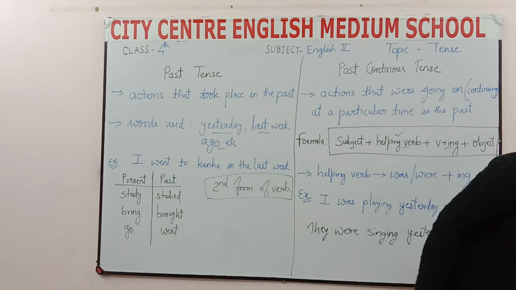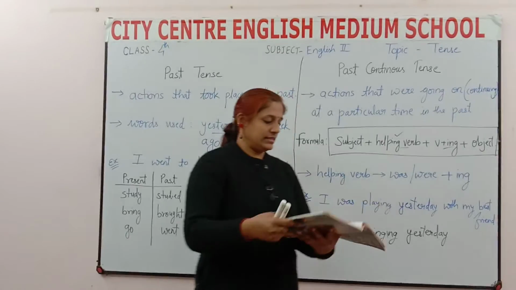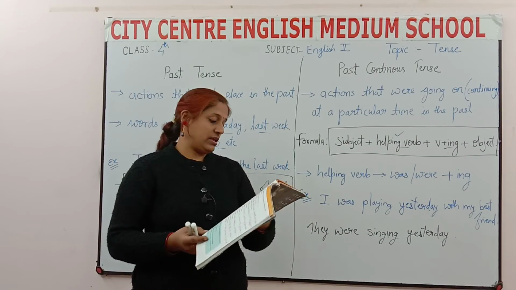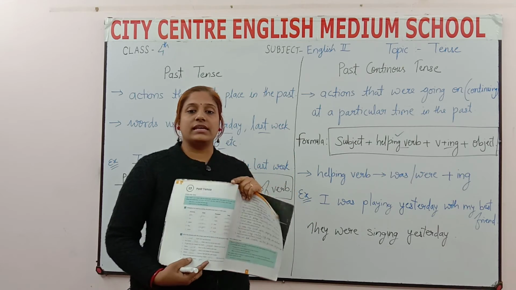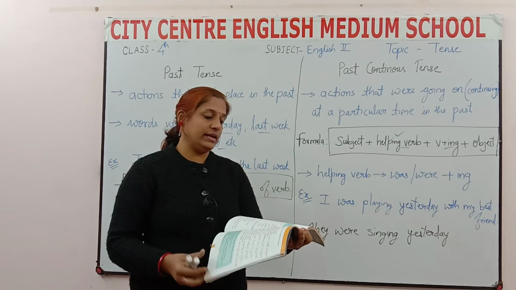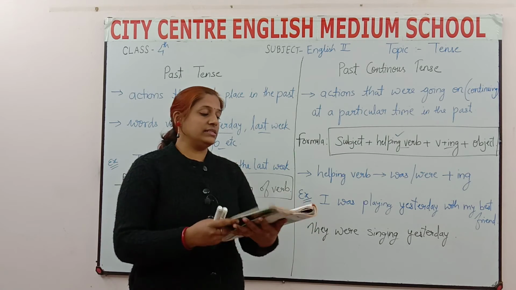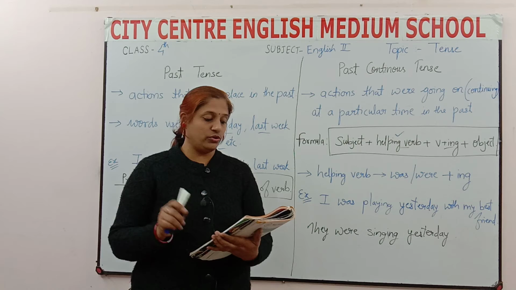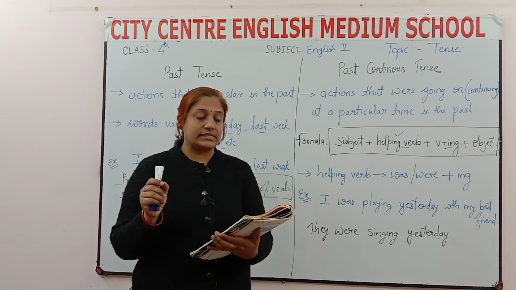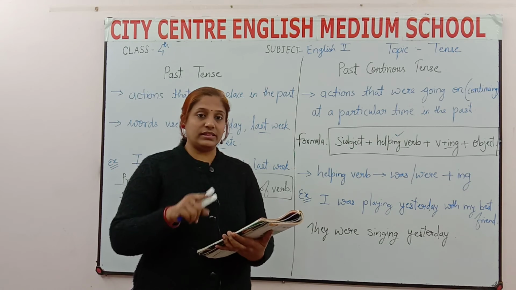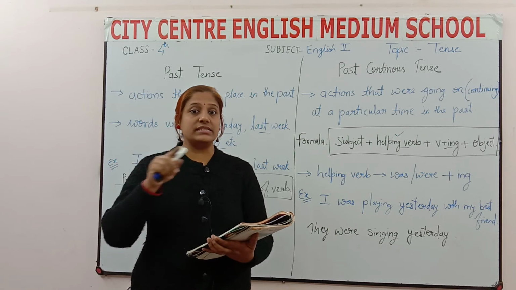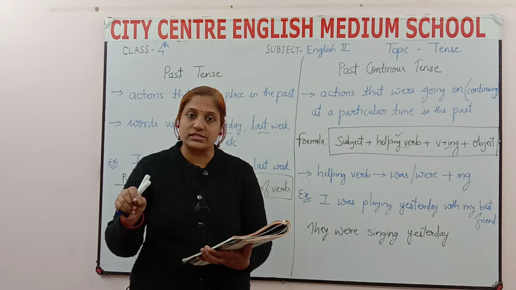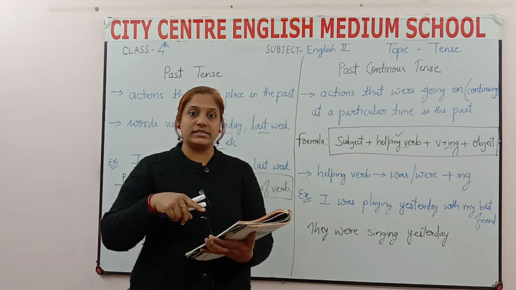Now we'll see the examples and exercises in your book, page number 56. First, A and B exercises you will do. Okay. Then in C you can see, we will see the first example, that is Kavita is watching television. You have to change the tense to past. So Kavita is watching television means she is still watching. It means this is present continuous tense. So you have to make this sentence in past.